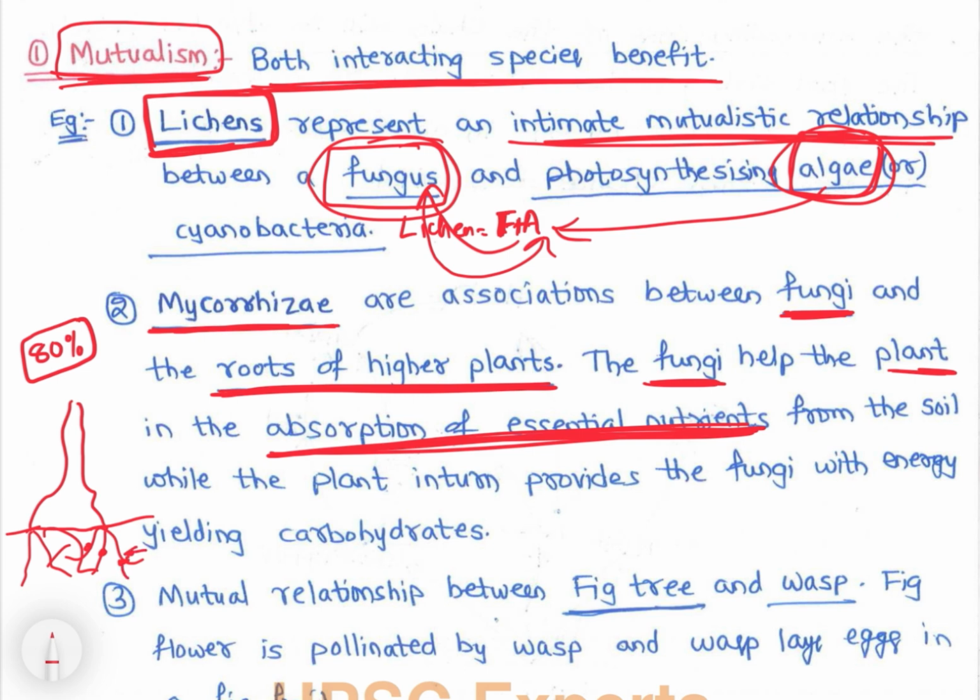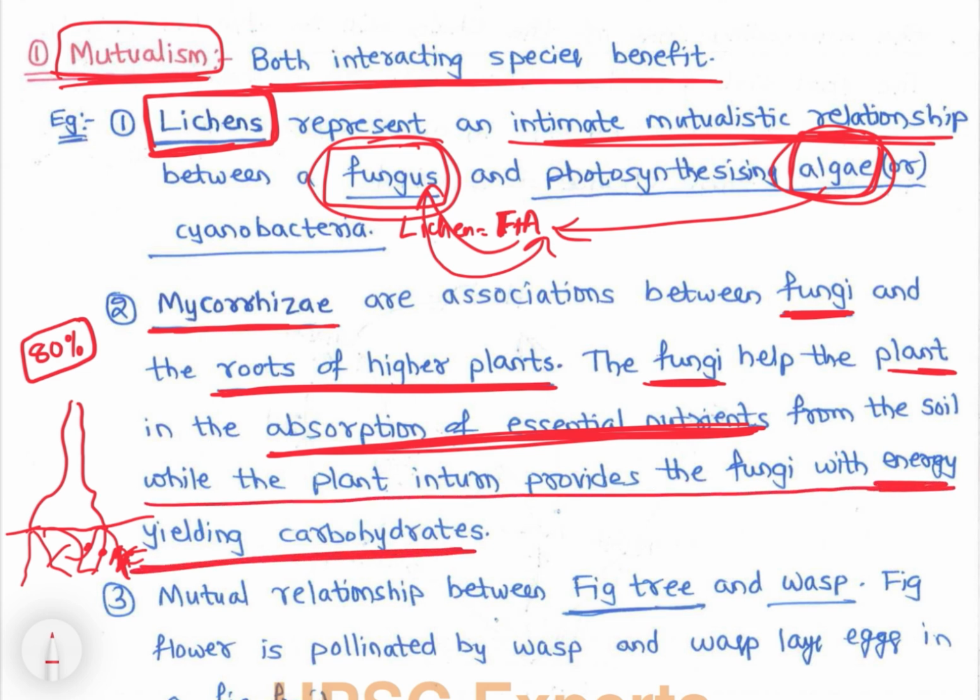Fungus helps the plants in absorption of nutrients, so it helps the roots take up nutrients, while the plant in turn provides the fungi with energy-yielding carbohydrates.